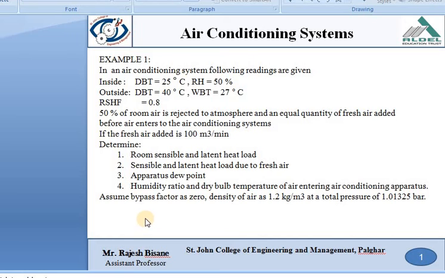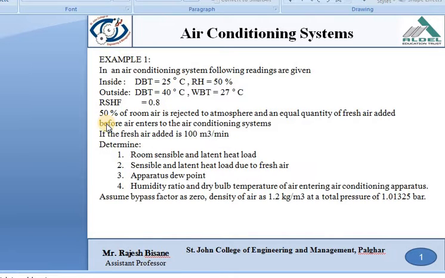Hello friends, in continuation of basics of air conditioning system and psychrometrics, I will brief you on a numerical based on the air conditioning system. In the numerical, the following readings are given. Inside conditions are dry bulb temperature 25 degrees Celsius and relative humidity 50%, whereas outside conditions are dry bulb temperature 40 degrees Celsius and wet bulb temperature 27 degrees Celsius. Room sensible heat factor is 0.8.